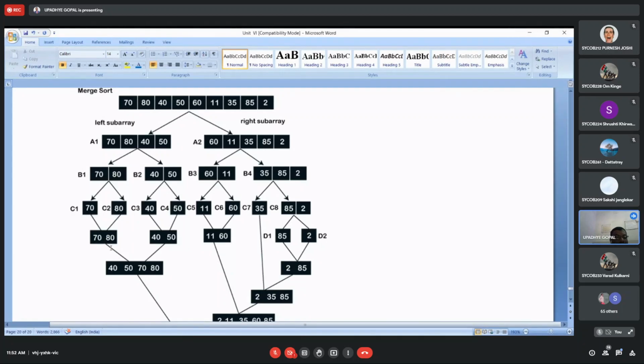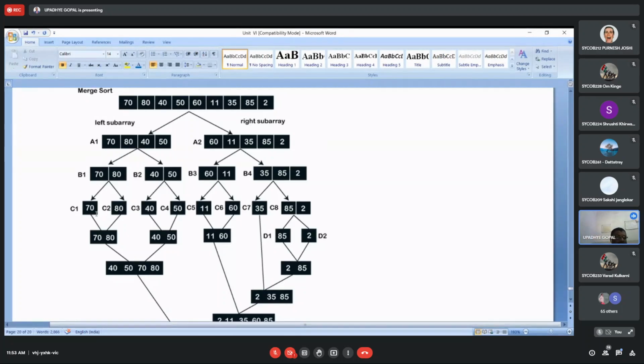Now you can see A1, A2, B1, B2, B3, B4, C1, C2, C3, C5, C6, C7, C8, D1 and D2. This is division, that means divide. Now conquer is left. For that conquer, the sub operation applied on this given data is compare and swap.